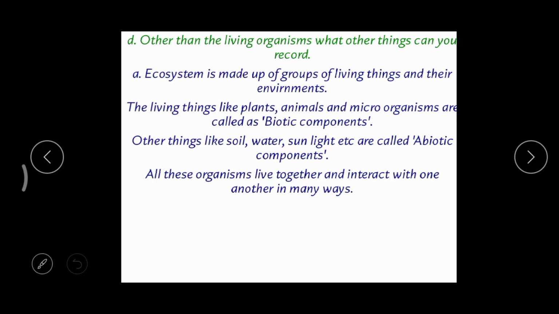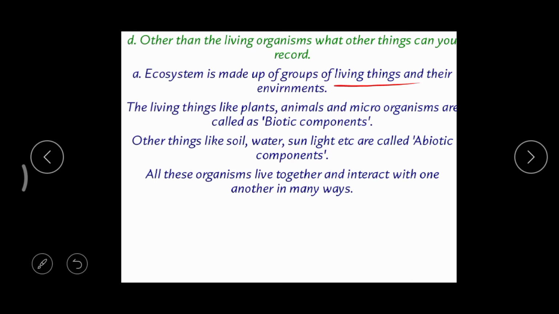What is that? An ecosystem is made up of groups of living things and their environments, right? That means in each ecosystem we can find different groups of living things, like plants, animals, and microorganisms, and also their environment. Environment means surroundings. Some are living on land, some under the land, some inside the water, and some in air.